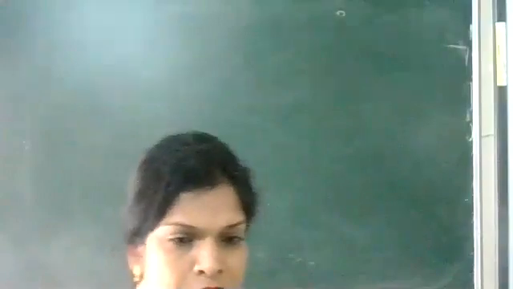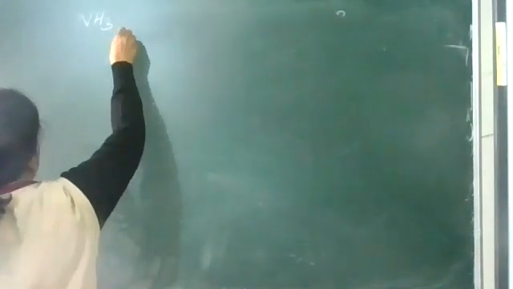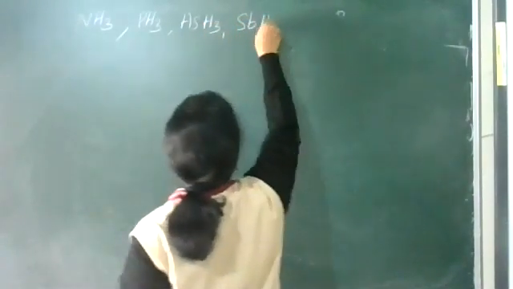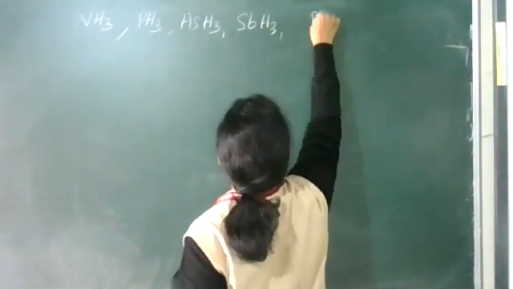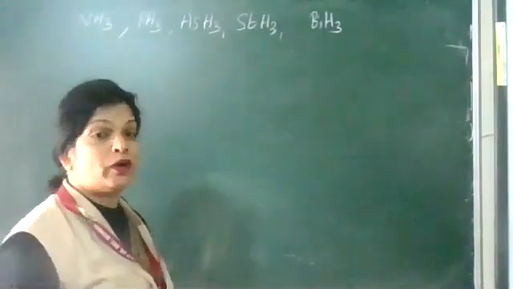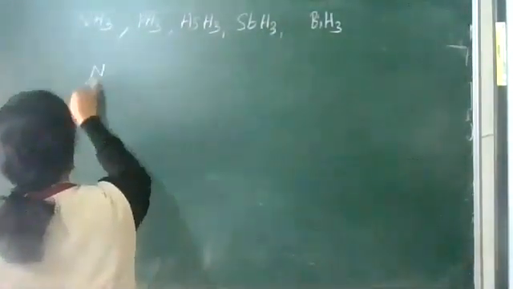Mg3N2 plus H2O gives Mg(OH)2 plus NH3. NH3 is a hydride of nitrogen, PH3 is a hydride of phosphorus. Similarly, you can see other hydrides: NH3, PH3, AsH3, SbH3, BiH3. We have to learn a lot about these hydrides. First is the bond angle. Bond angle diagram, all are pyramidal shape.